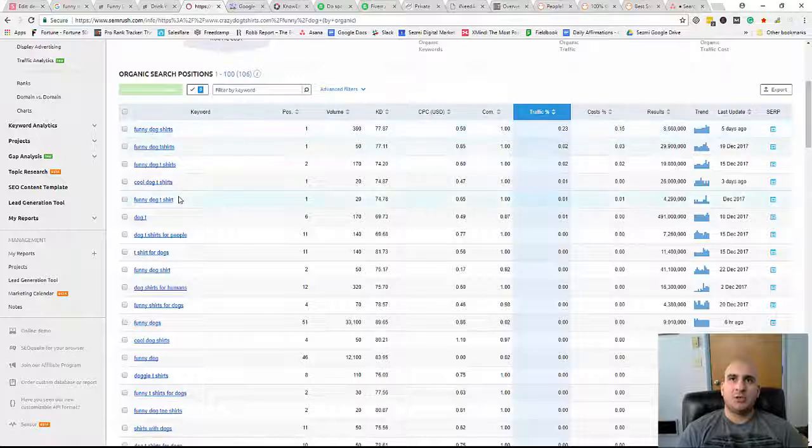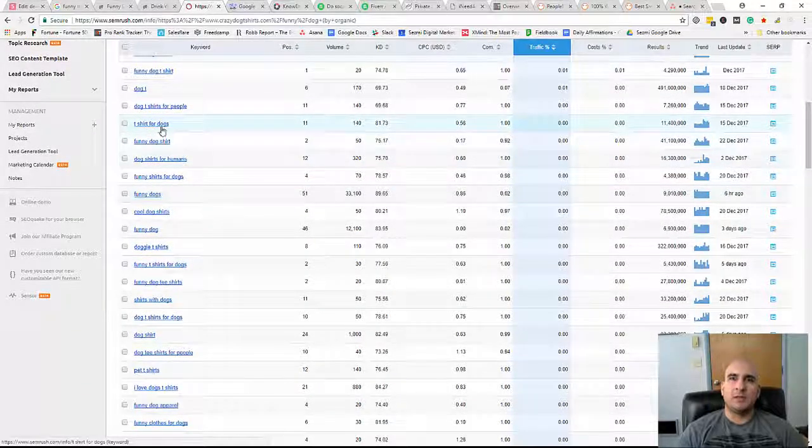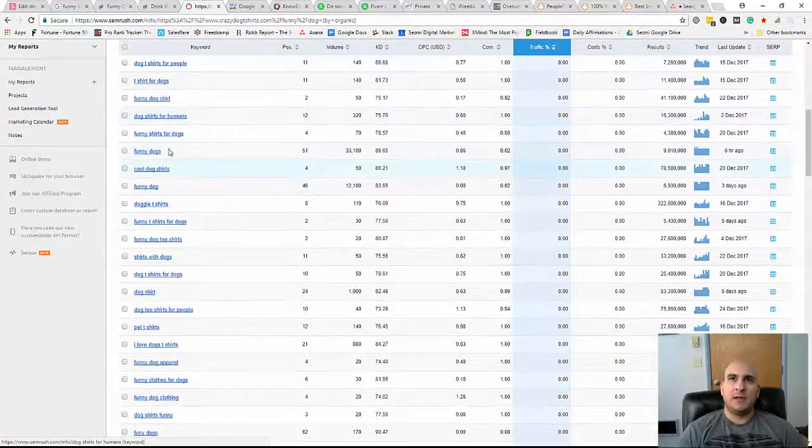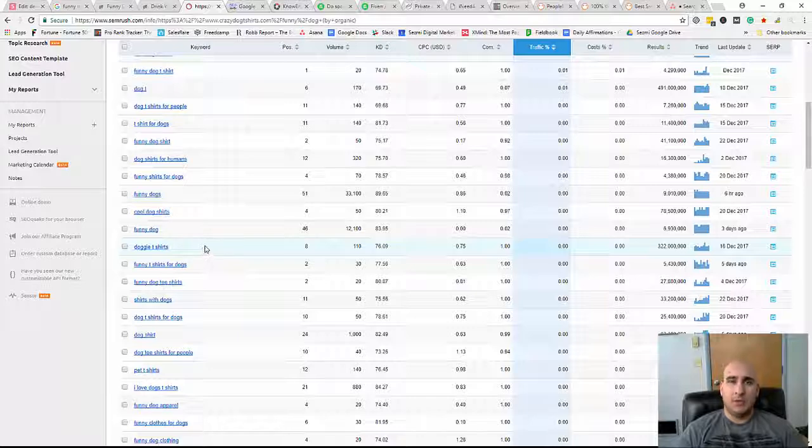So funny dog t-shirts right there as well. Okay, funny dog t-shirts. Let's see here, t-shirts for dogs. Okay, I'm not sure if this would be relevant because the t-shirts are for actual people, right? They're not for dogs. Maybe if they were selling t-shirts for actual dogs, I think that would make sense. Let me see here, dog shirts for humans. Okay, fun. So we would go through and compile a list of the most relevant keywords that would make sense for us to be going after.